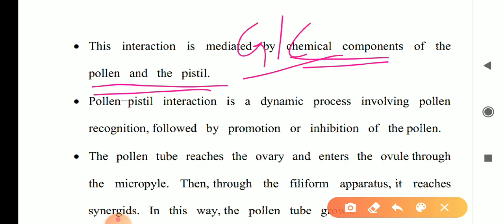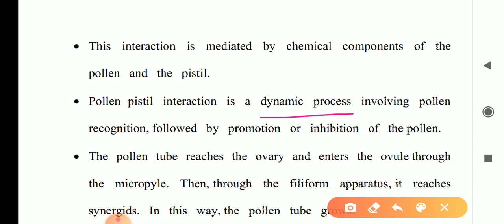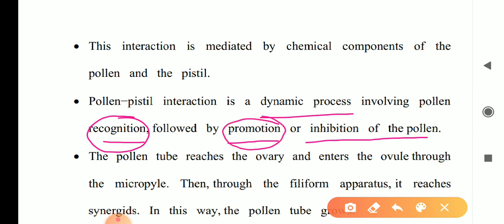Is that clear? Pollen-pistil interaction is a dynamic process involving pollen recognition followed by promotion or inhibition of the pollen. That means they recognize, and after that the pollen can germinate, that is promotion, or may not germinate, that is inhibition.